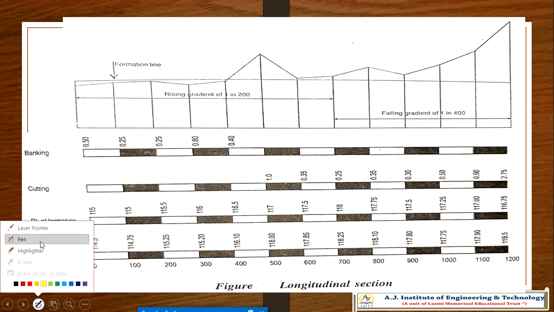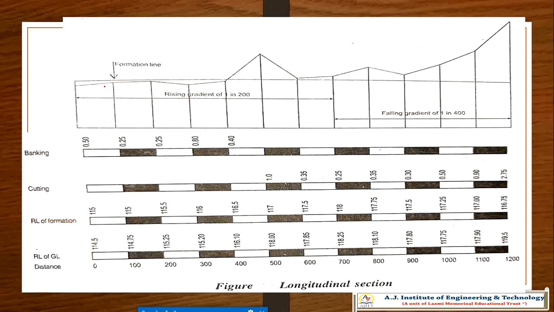You know how to draw the ground line; I already told you in numerous problems. It should be a straight line.